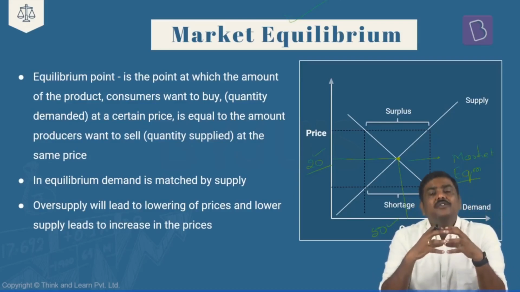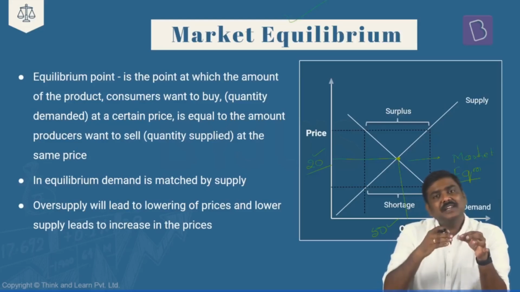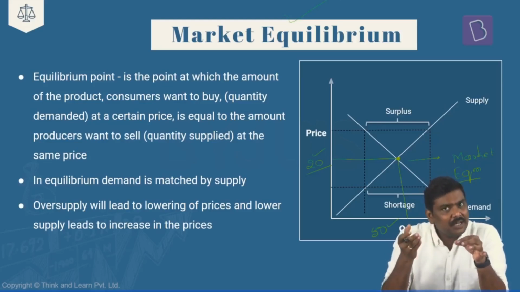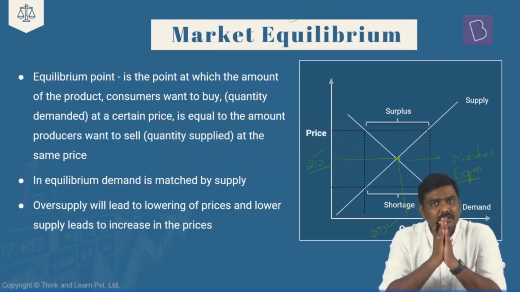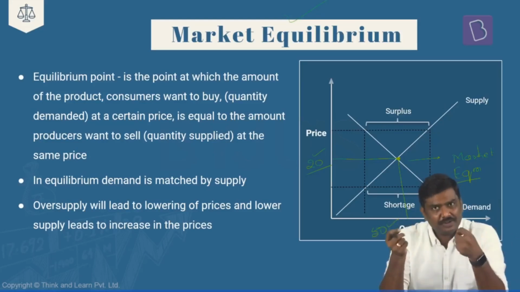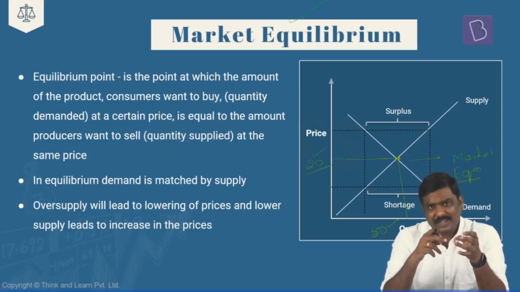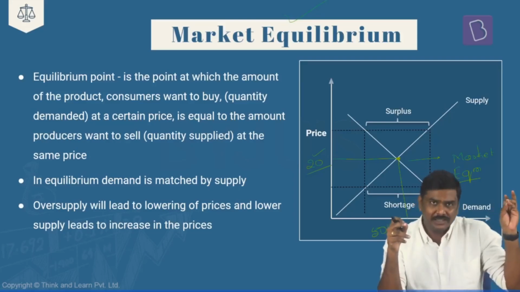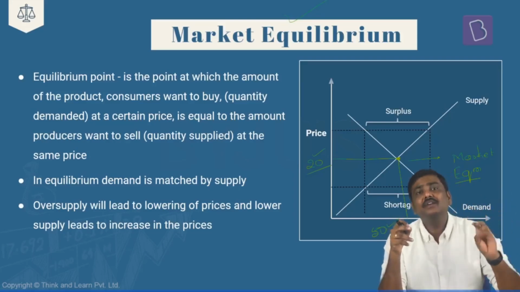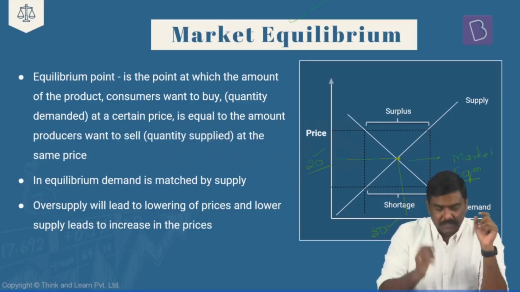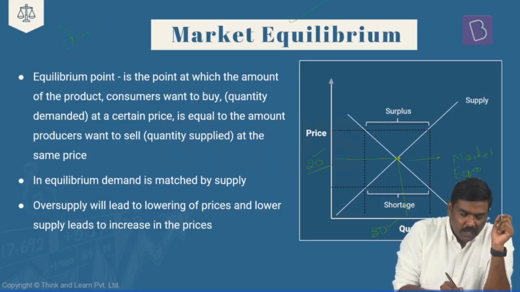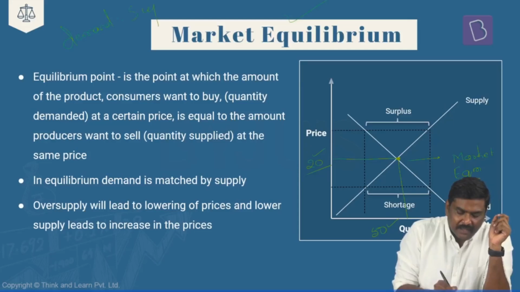So this particular point is present not only on the demand curve, it is also present on the supply curve. Means what? The point which represents the quantity as well as the price is present on the demand curve as well as the supply curve, simply meaning the demand is equal to supply in the market.